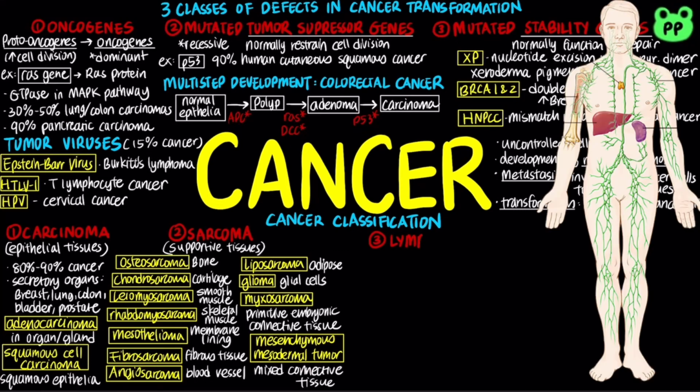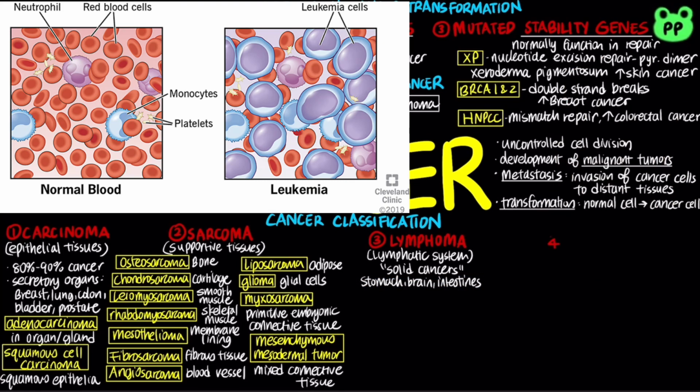Lymphoma originates in the glands or nodes of the lymphatic system, which is a network of vessels, nodes, and organs that purify bodily fluids and produce immune cells. They are known as solid cancers that can develop at specific sites such as stomach, brain, and intestines. Leukemia originates in the bone marrow, which is the site of blood cell production. They are also known as blood cancers and liquid cancers.